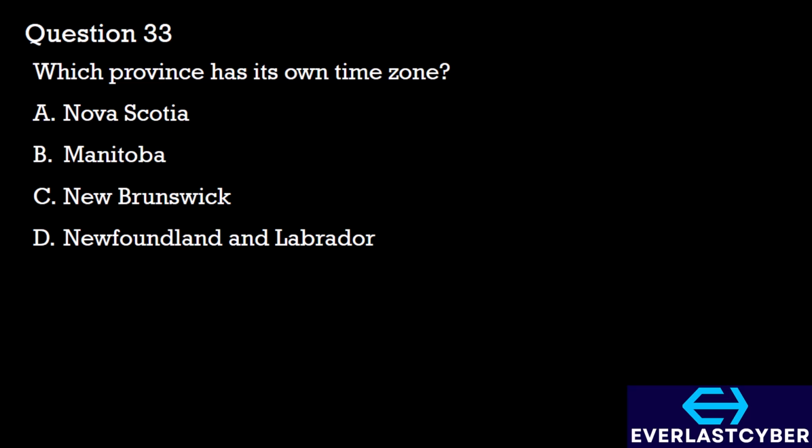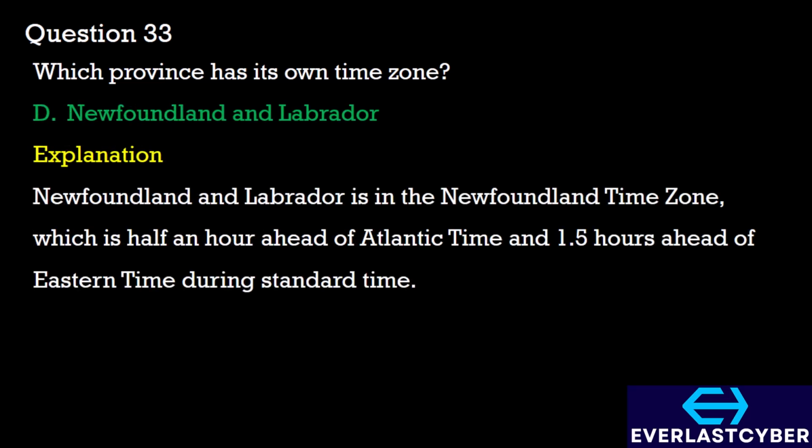Question 33. Which province has its own time zone? A. Nova Scotia. B. Manitoba. C. New Brunswick. D. Newfoundland and Labrador. The answer is option D. Newfoundland and Labrador is in the Newfoundland time zone, and it is a half hour ahead of Atlantic time and 1.5 hours ahead of Eastern time during the standard time.